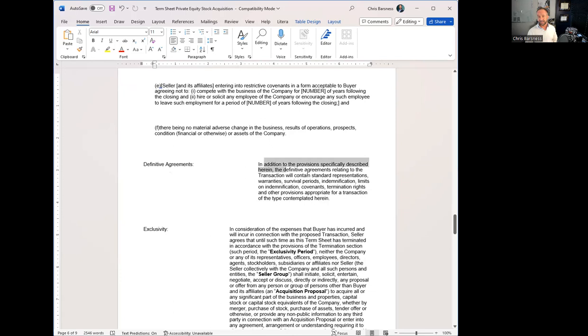Definitive agreements, that's basically the purchase agreement. Sign the LOI, and then the lawyers start putting together the stock purchase agreement, employment agreement, bill of sale, assignments, whatever it is, stock power to transfer the stock or an assignment. Any kind of note, maybe there's seller financing. The seller is financing part of it, so there's a seller note.